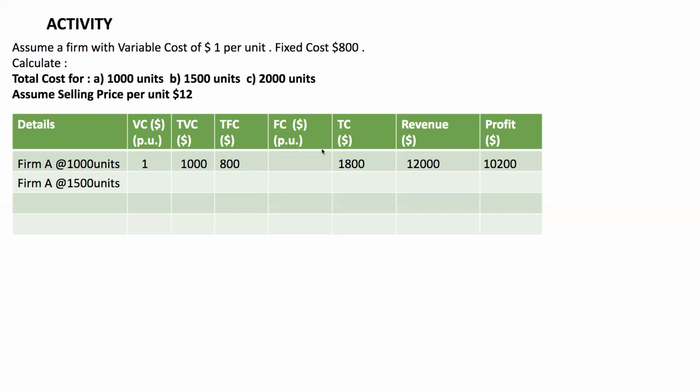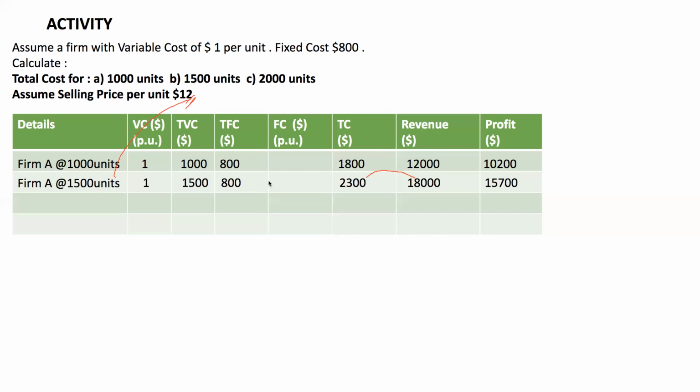So let's say firm A at 1,500 units, the variable cost per unit would remain fixed. Total variable cost would be variable cost per unit into the number of units. Total fixed cost would remain the same. Total cost is total variable cost plus the total fixed cost. That comes up to 2,300. Revenue would be $12 into the number of units, so it is coming up to 18,000. Profit is revenue minus the total cost. You're getting a profit of 15,700.